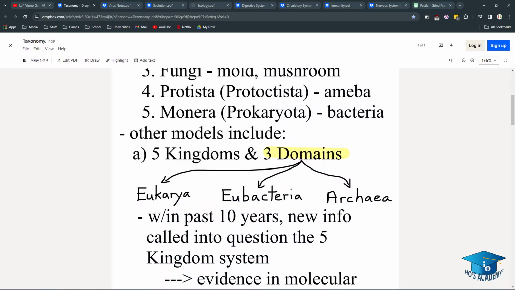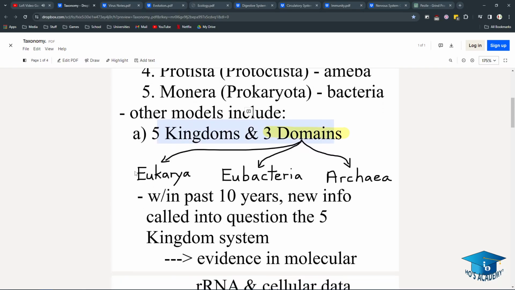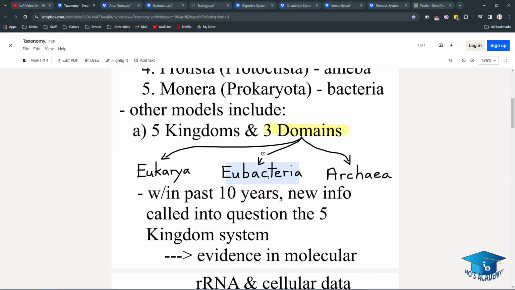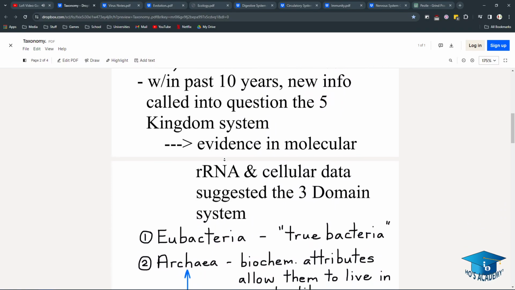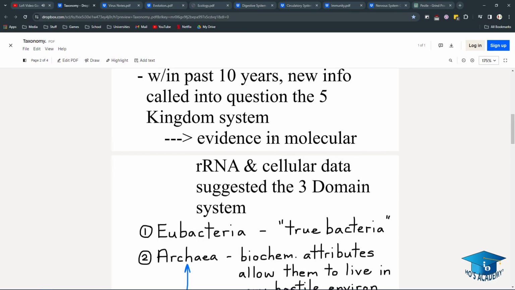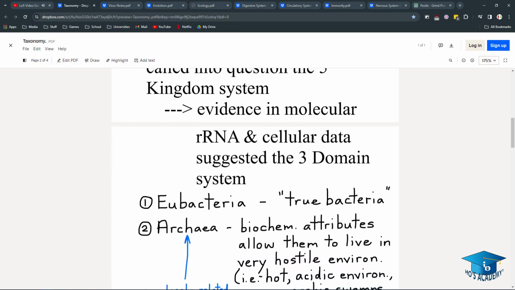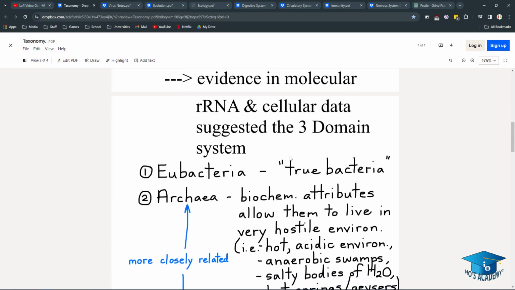But there's a newer model called the 5 kingdoms and 3 domains, which includes eukarya, eubacteria, and archaea. So eukarya being eukaryotes, eubacteria being prokaryotes, and archaea being something else. There is new info calling into question the 5 kingdom system, and evidence in molecular RNA and cellular data suggested the 3 domain system.